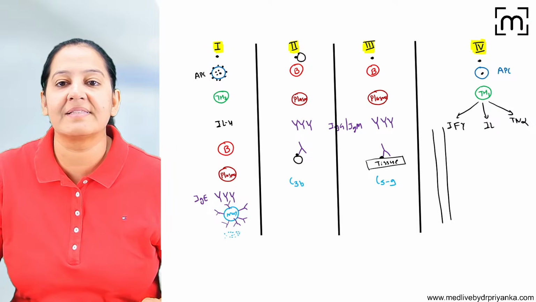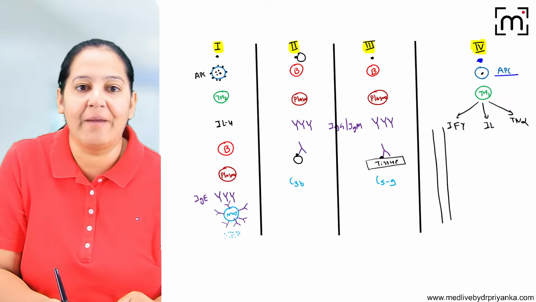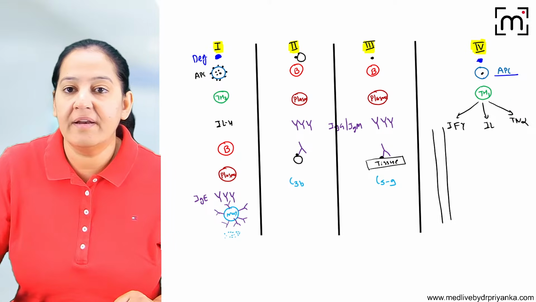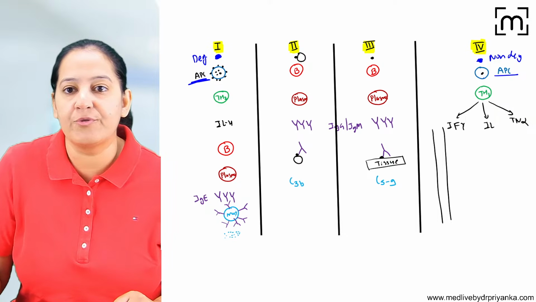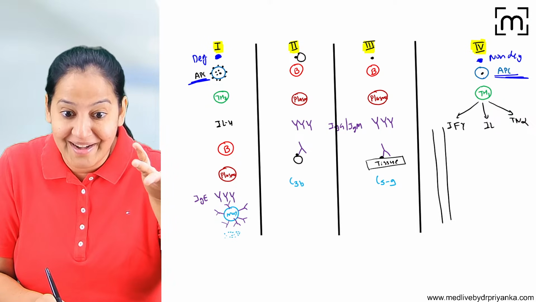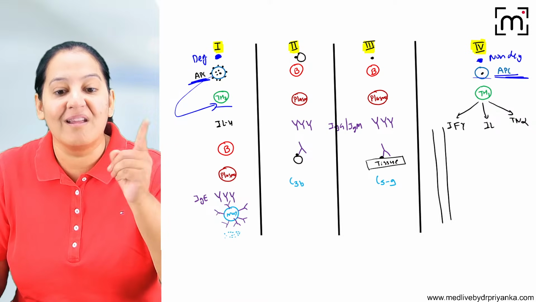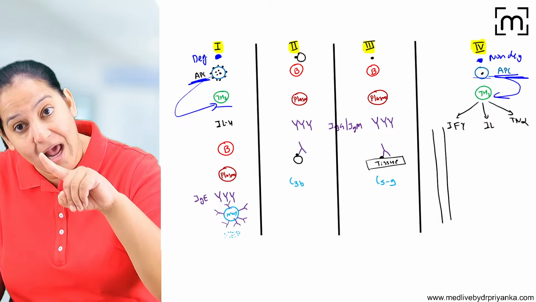Here also you can see this is an antigen going to the APC. APC is engulfing it like type 1 only. Here also there is an antigen, but here it was a degradable antigen. Okay, here it's a non-degradable antigen. Here also it's going to APC. Here also it's going to APC. Here APC is able to degrade it. That's why APC presented to helper TH2. Here APC is unable to degrade it. That's why APC is presenting it to helper TH1.